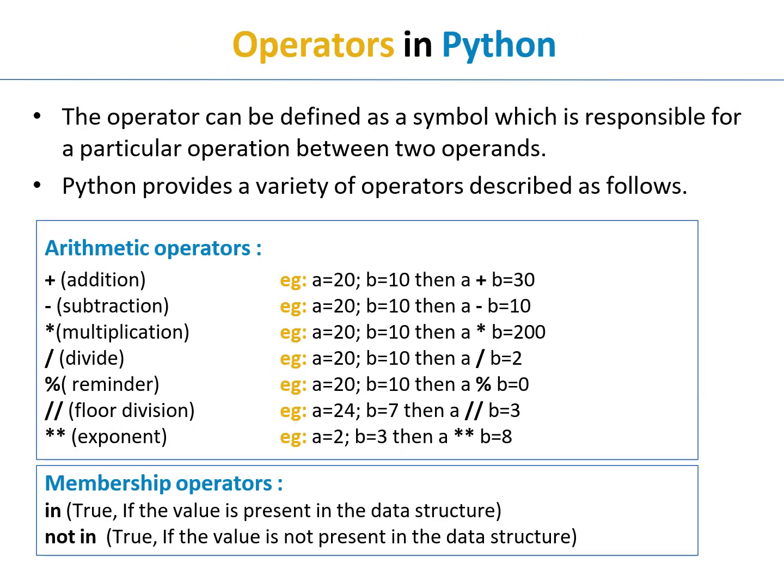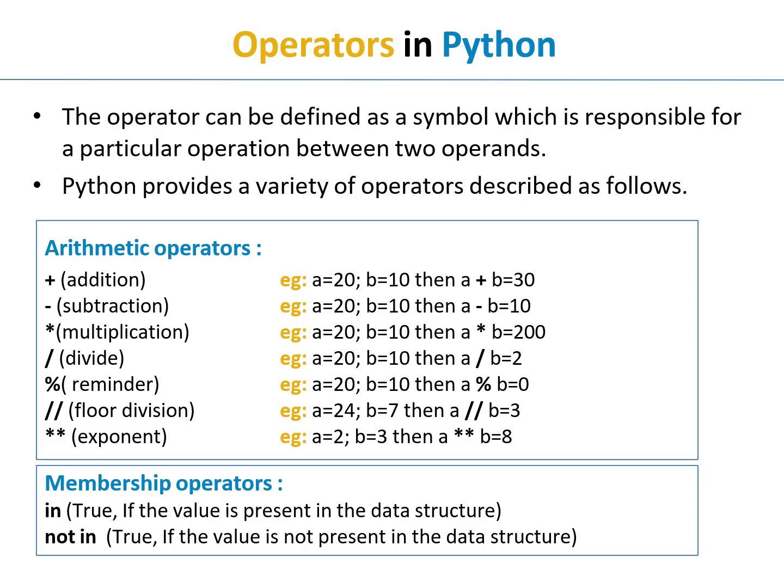Next we want to see what an operator in Python is. This is an important topic in Python. An operator can be defined as a symbol which is responsible for a particular operation between two operands. Python provides a variety of operators, described as follows. First, we want to see the arithmetic operators. Many symbols are used to perform arithmetic operations like plus, minus, multiplication, division, remainder, floor division, and exponent.